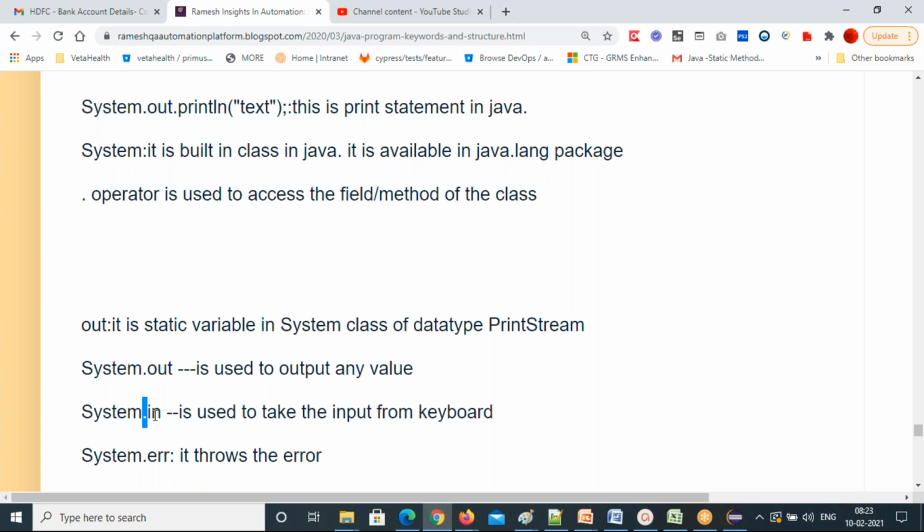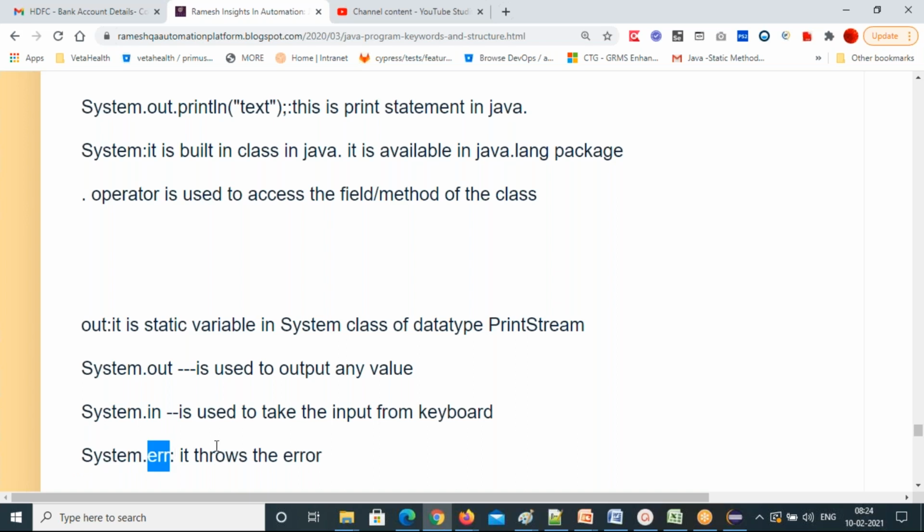Why am I using a dot here? This is the class, and that class's member I am calling. The in is one of the final static variables, used to take data from the keyboard, so I use System.in. If I want to throw an error, I can use the err variable from the System class. So these are the three variables declared in the System class. They are already predefined, and I'm now using them by calling class name dot that variable.